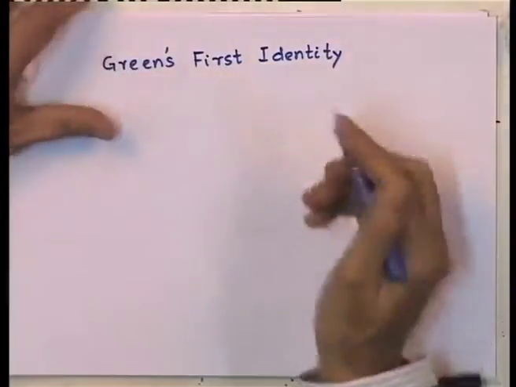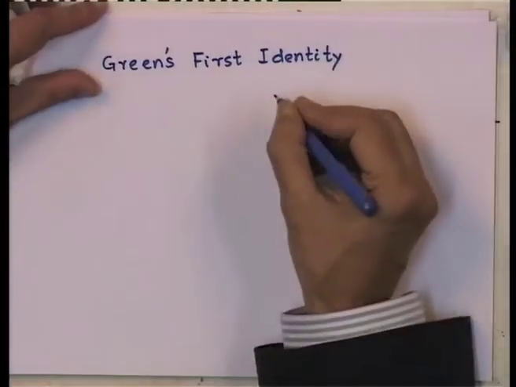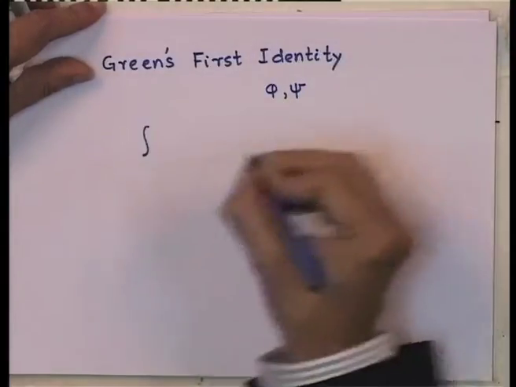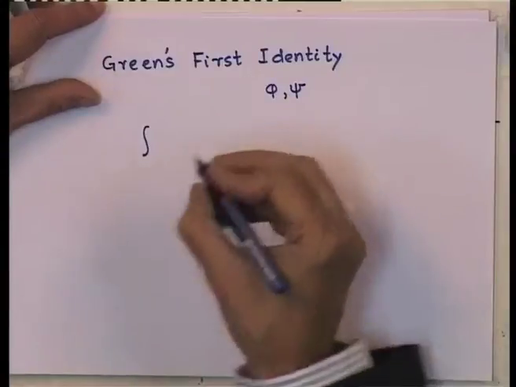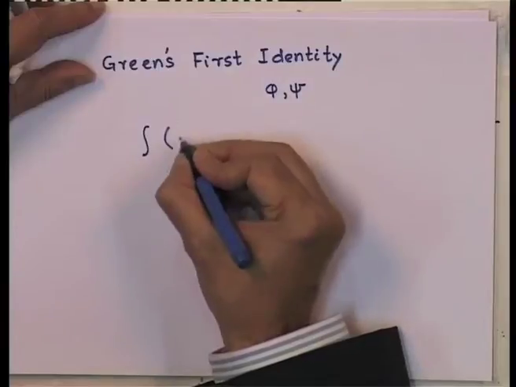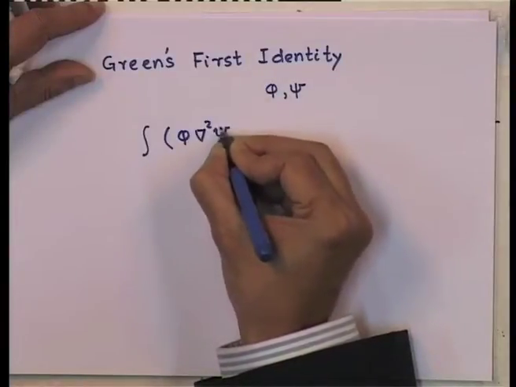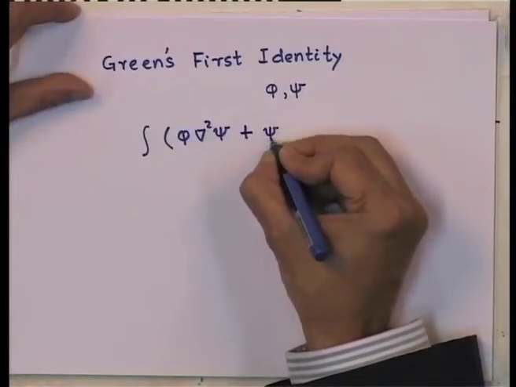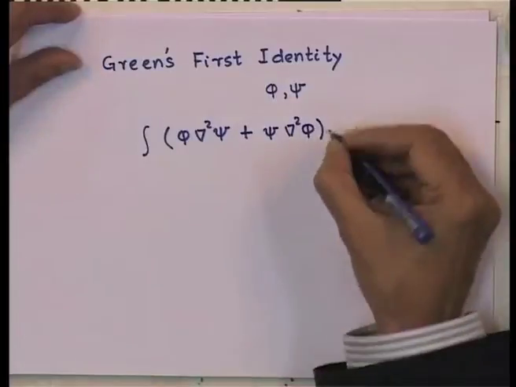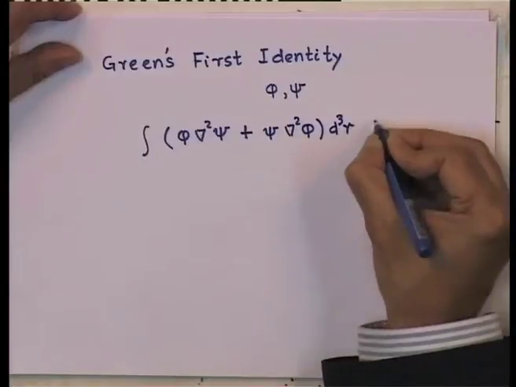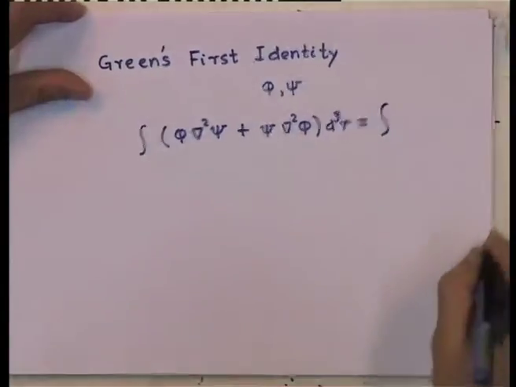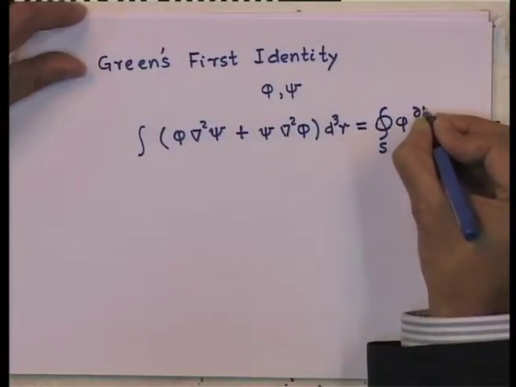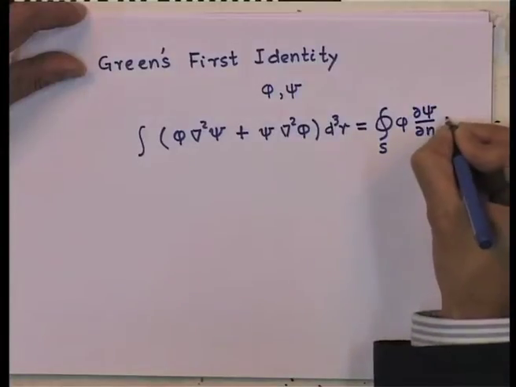What we said there is that supposing we have two scalar fields given by, let us say, phi and psi, then if you take an integral over a given volume bounded by some surface S of phi del square psi plus psi del square phi integrated over the volume, this is given by the integral over the surface, which is the bounding surface, of phi d psi by d n dS.